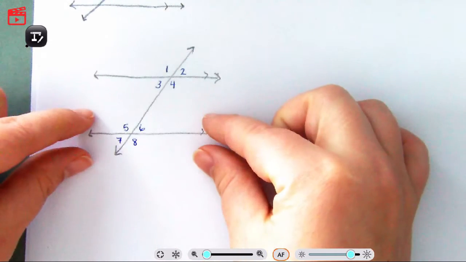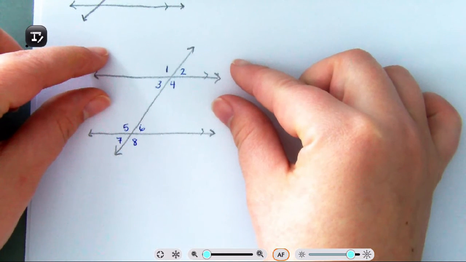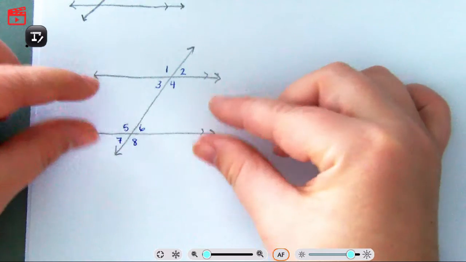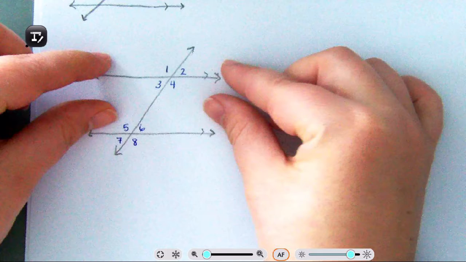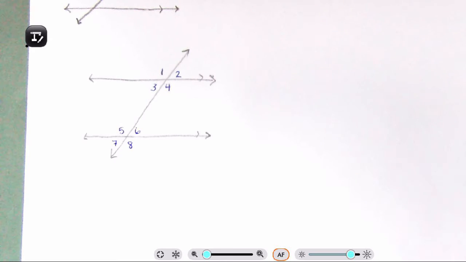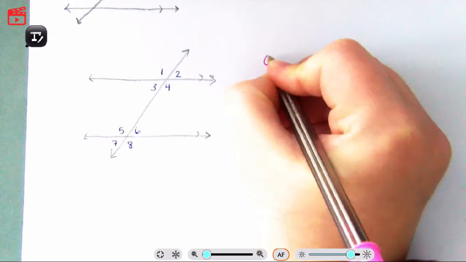For example, if I pick this up and put it here, 1 and 5 are going to be on top of each other. 6 and 2 are going to be on top of each other. 7 and 3 are on top of each other. And 8 and 4 are on top of each other. Again, copy, paste. This section is going to be on top of this section. And so that's leading into our first, what do we have? And that's going to be corresponding angles. So the first thing you need to know is corresponding angles.